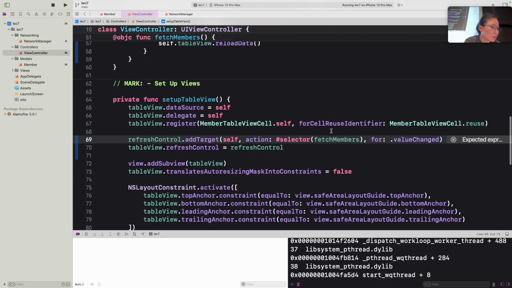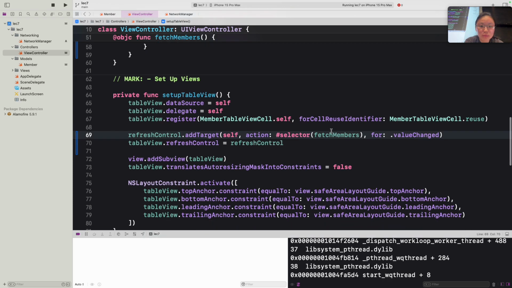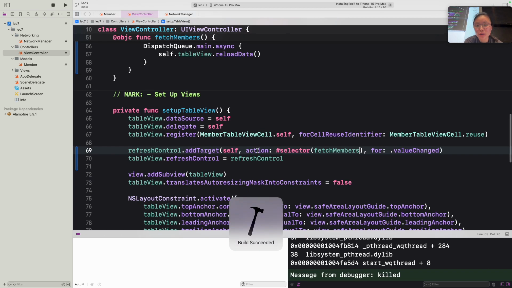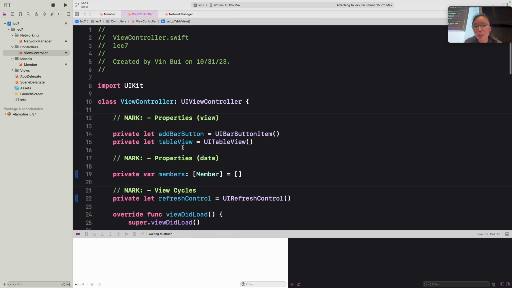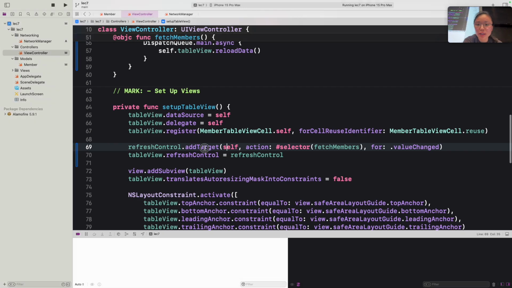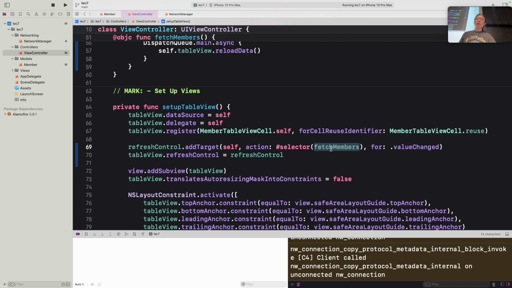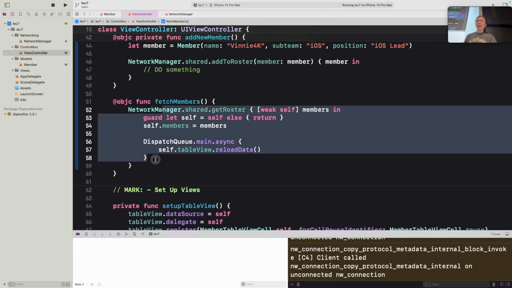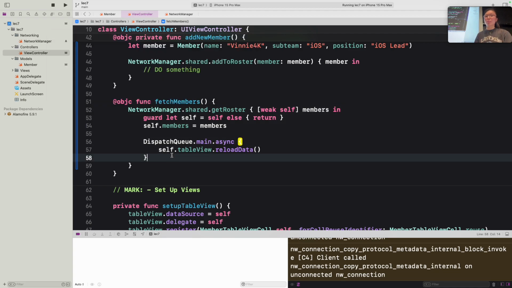So now, let's build it for now and see how that looks. Just to reiterate, we created a refresh control object. We assigned it to our table view. We gave it a target so that every time we make that motion of scrolling down, it calls this fetch members function that makes this network request and fetches all the members from the backend.